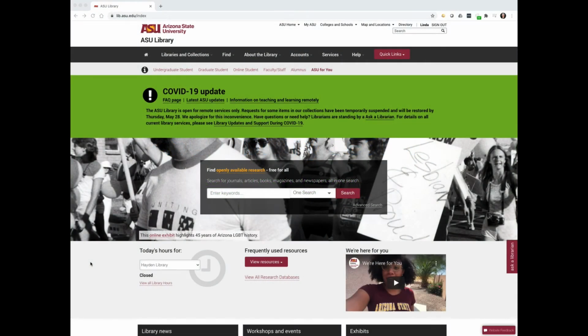I'm going to give you a super quick overview of how to use the Arizona State University Library Search to find the kind of content that you need. So here we are on the ASU Library website, and you see right here in the middle of the page this search field where it says One Search, and that's a great option to start with. I'm just going to click on this arrow here so that you can see that there are a bunch of different options. You can also try Google Scholar. There are a lot of different ways that you can search, but One Search is just the simplest one to start with.